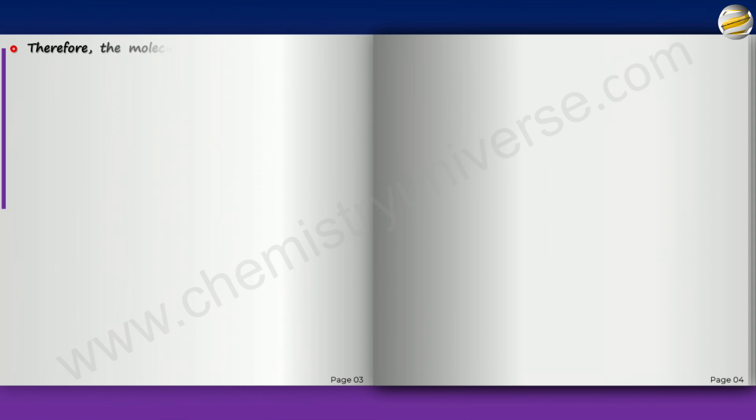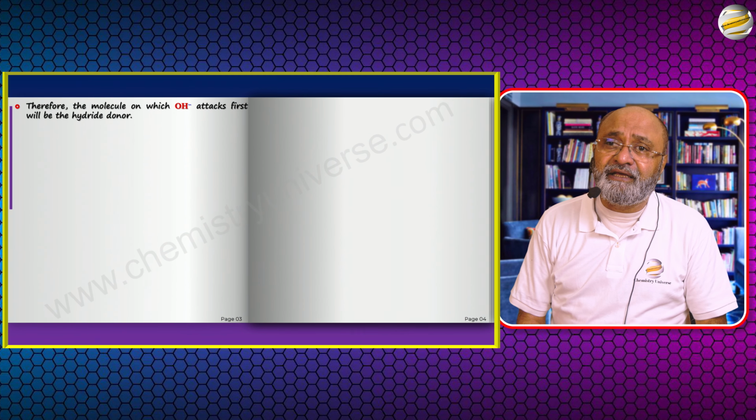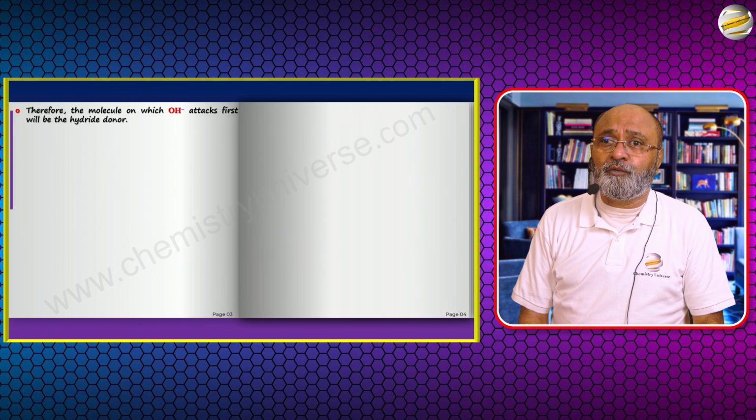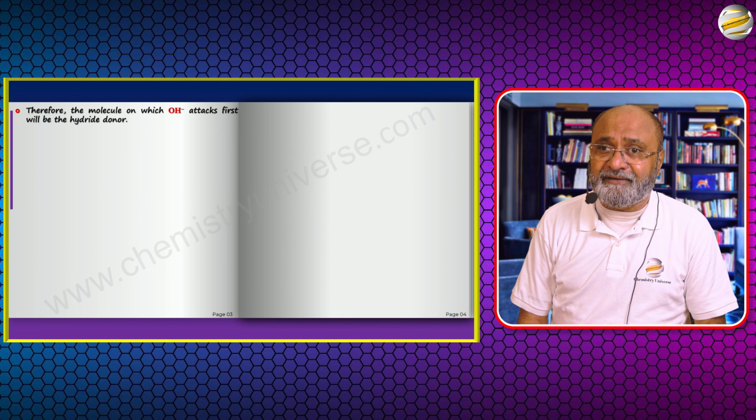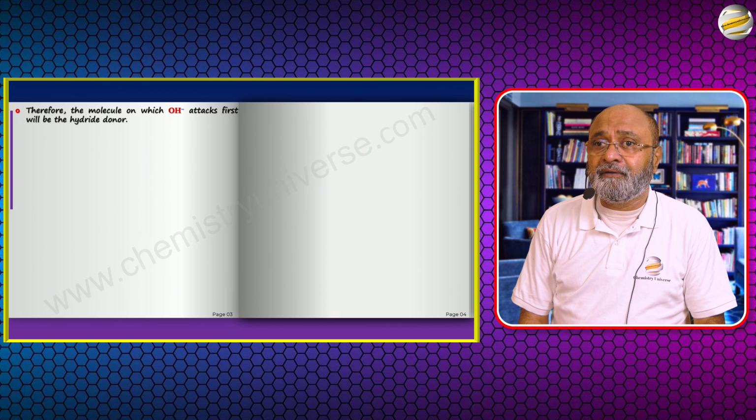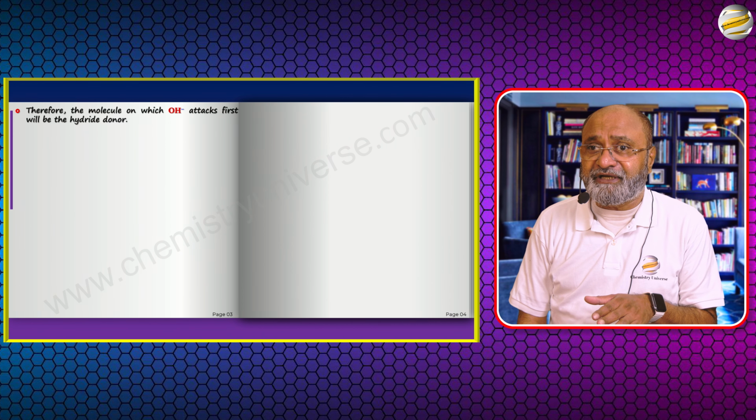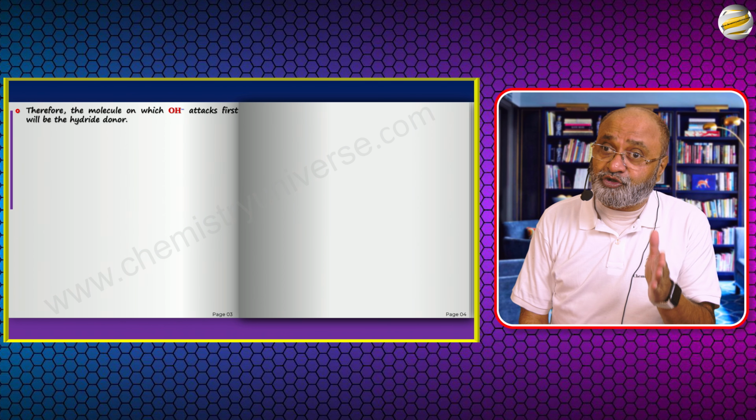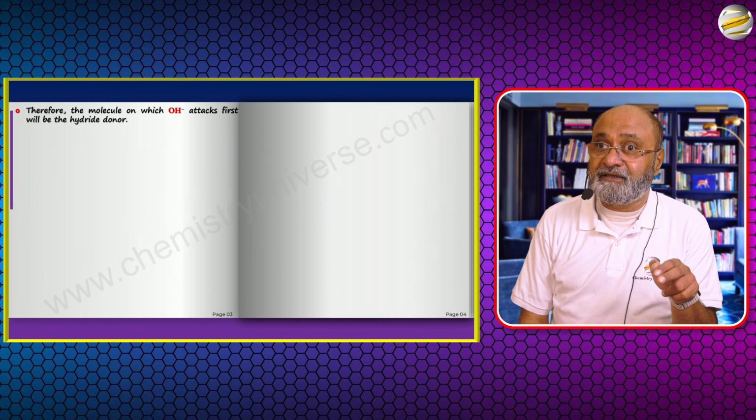Therefore, the molecule on which the OH minus attacks first will be the hydride donor. As you can see from the mechanism, it is very apparent that the one which gave the hydride ion is the one that is getting oxidized. So that is the one which became the formate ion, if you remember. And that was also the one in which the hydroxide attacked.